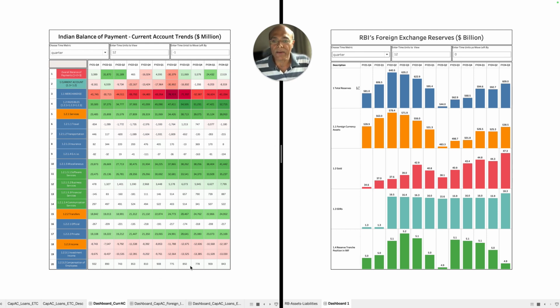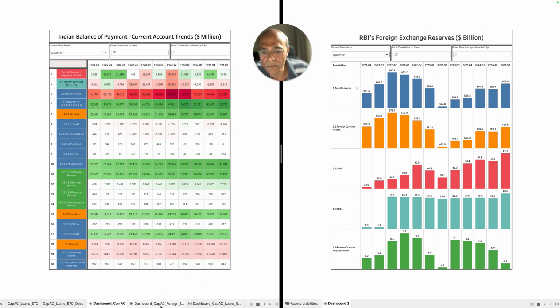Then there is one item which is positive, which is basically the foreign companies paying to their employees. Right? Look at this, $78 million in FY23 Q4. So this contributes to the income. So if you add this together, whatever the net value is, so minus $13.8 billion plus $778 million will come out to be $12.6 billion negative. So that will get subtracted.